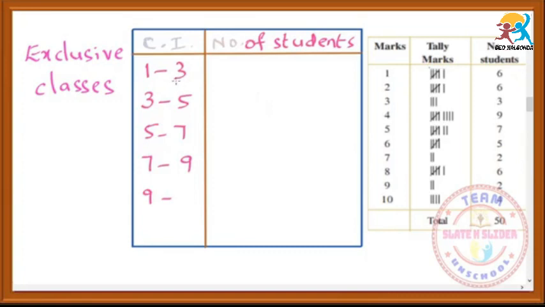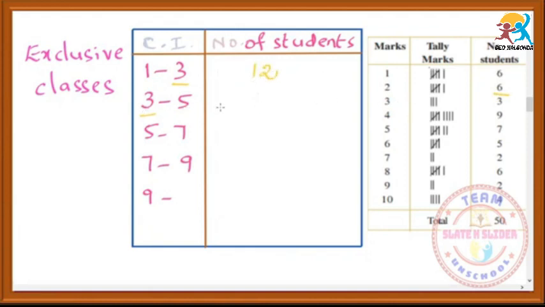The upper limit of the first class interval, this one, and the lower limit of the next class interval are equal. That's why we should ignore the value 3 in the first set. After ignoring, we get only 6 plus 6. Up to this only we have to take, 6 plus 6, 12. Don't take the value of 3.